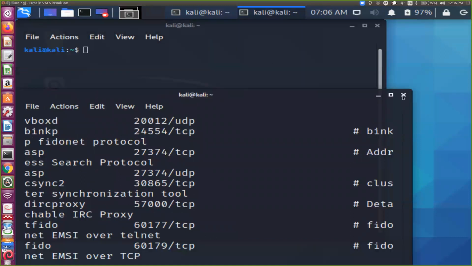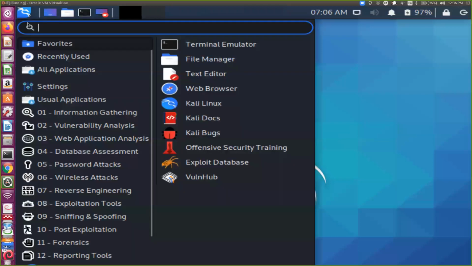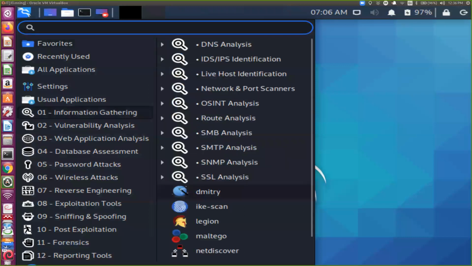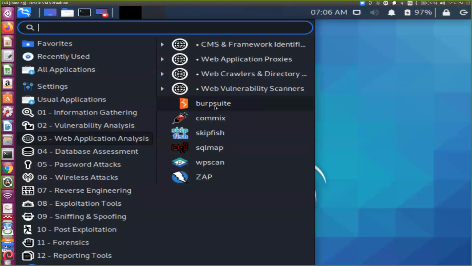Here, for information gathering, DNS analysis, these are the tools. For vulnerability analysis, we tried one of the tools, BED, a fuzzing tool. Then to check the vulnerability of websites, you can use Nikto or you can use Nmap that we did. Web application analysis tool.